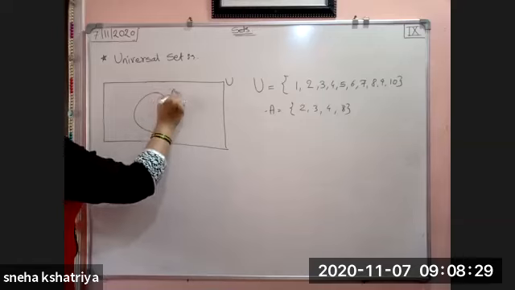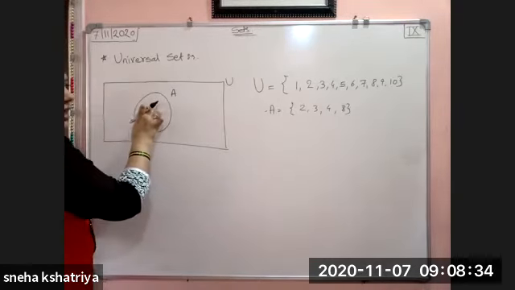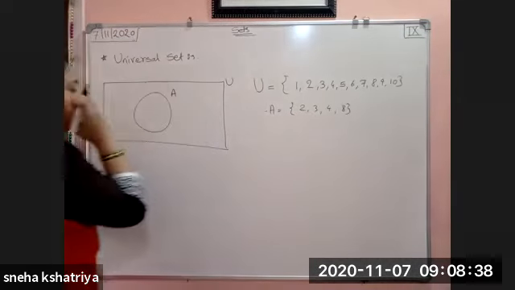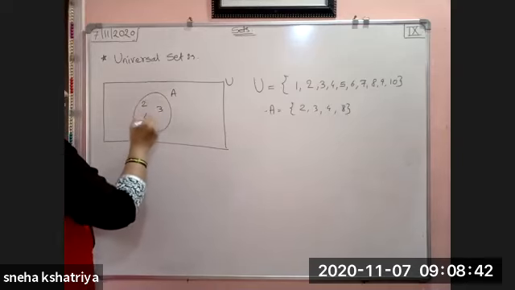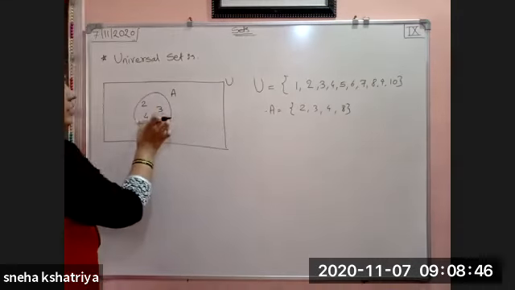Only I will consider A. So this is the universal set, and it has a set A which contains only 4 elements: 2, 3, 4, 8. This is how we are going to write the Venn diagram: 2, 3, 4, and 8. Whatever the elements of A, I have written in A.